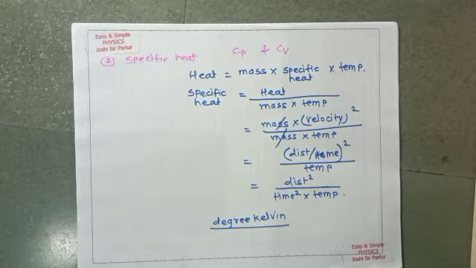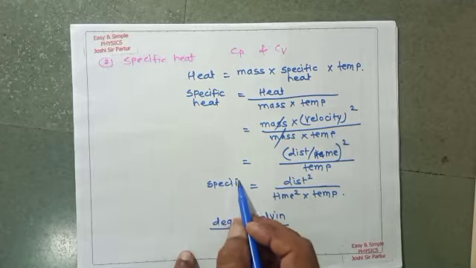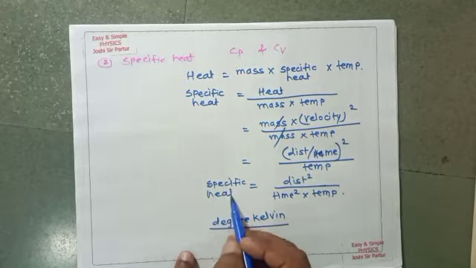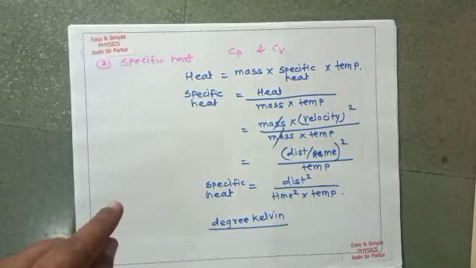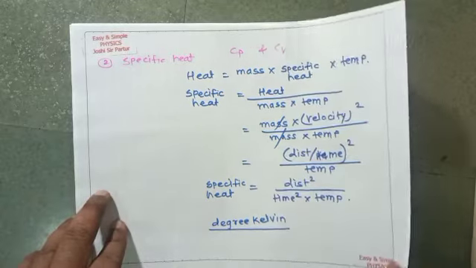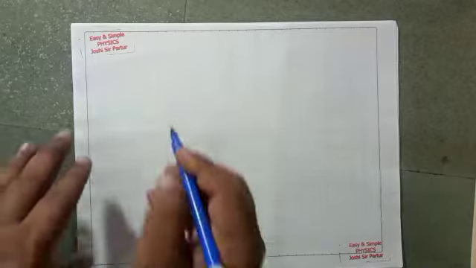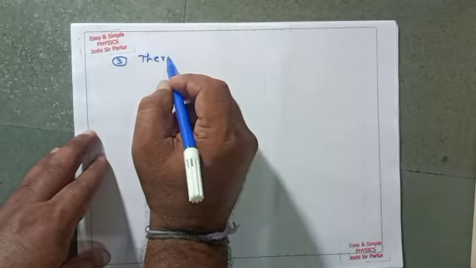This formula is the dimensional formula for specific heat. Sometimes it is called specific heat capacity. If pressure is constant, it is specific heat at constant pressure, or specific heat at constant volume. Then we can see the third physical quantity, which is thermal capacity.